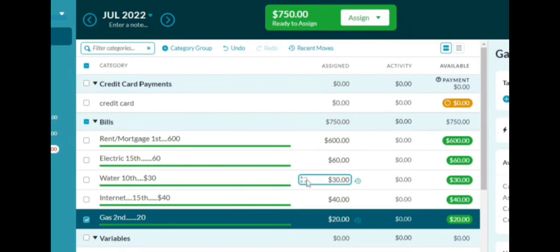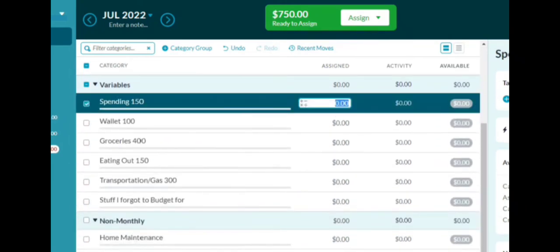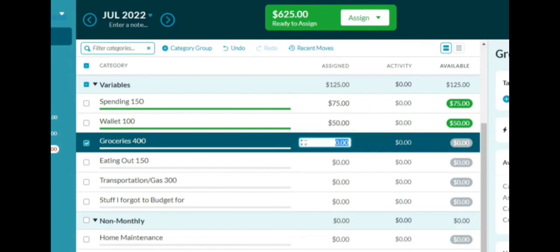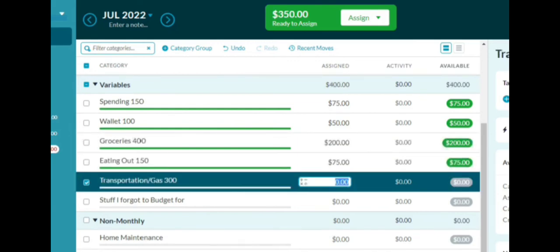So what else do we need to survive? We definitely need spending money. So half of that is 75. For your wallet, you need 50. For groceries, half of that is 200. Eating out, half of that is 75. You need to go to work, so you need to put gas in your car.